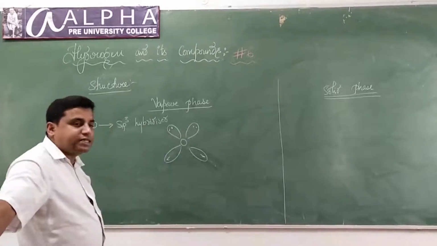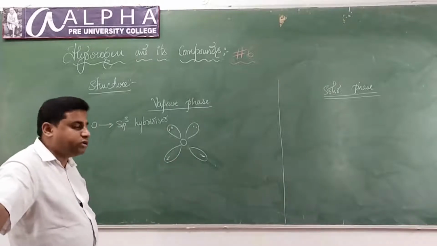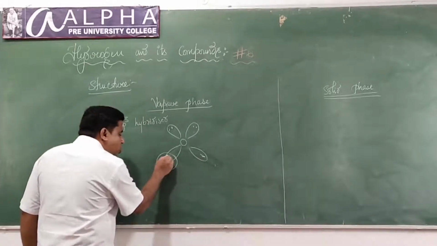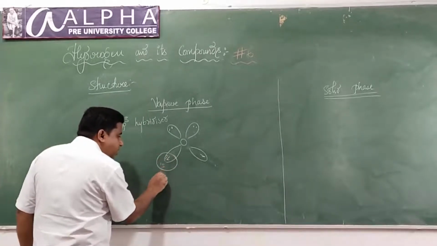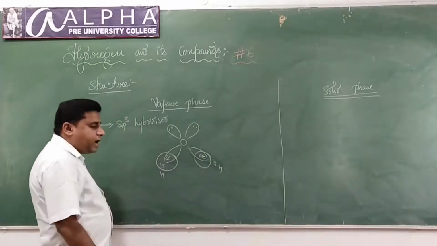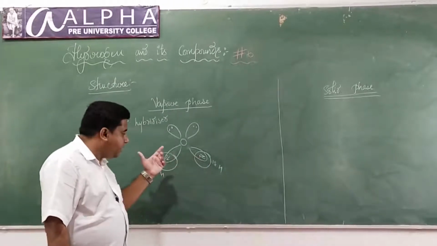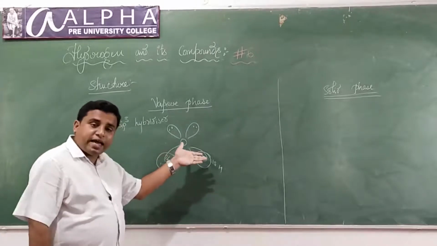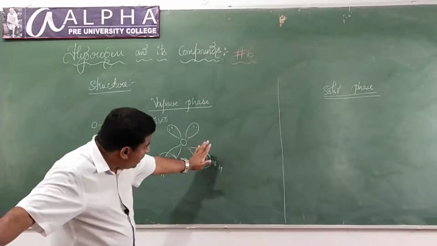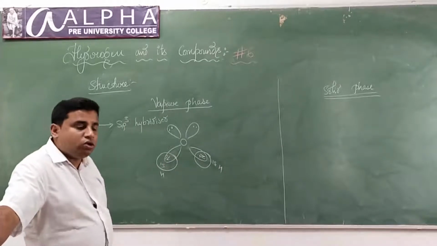2 hybrid orbitals carry lone pairs of electrons. 2 hybrid orbitals carry bond pairs of electrons. The hybrid orbitals carrying bond pairs of electrons will overlap with the 1s orbital of hydrogen, and it forms a water molecule, isn't it? The hybrid orbitals carrying bond pairs of electrons overlap with the 1s orbitals of hydrogen, and therefore it forms the water molecule. Now what about the bond?